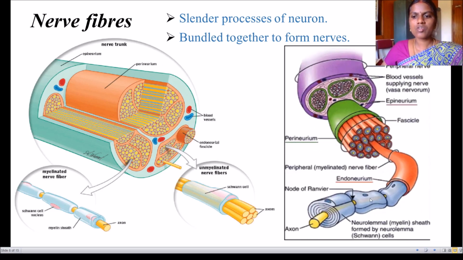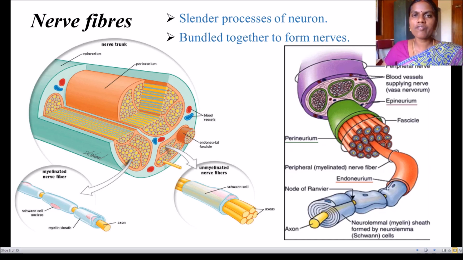See, this is the axon of the neuron. As I had shown you, the axon part of the neuron is here. It is covered by the myelin sheath. This is the axon. This is the myelin sheath.